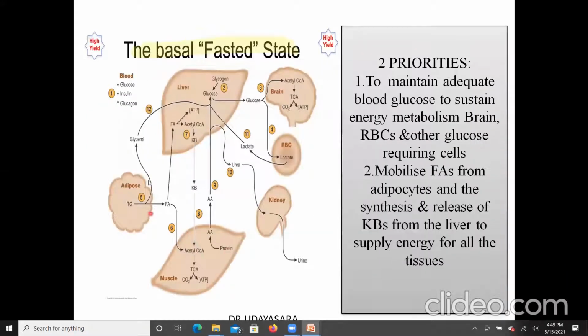The substrates in the fasting state are distributed across the liver, adipocytes, skeletal muscle, and brain while keeping two priorities. One is that the body has to maintain an adequate blood glucose level to sustain the energy metabolism of brain, RBC, and other glucose requiring cells. The second priority is to mobilize free fatty acid from the adipose tissue and synthesize and release ketone bodies, so that these fatty acids and ketone bodies can be utilized as a fuel source by the other tissues in the fasting state.